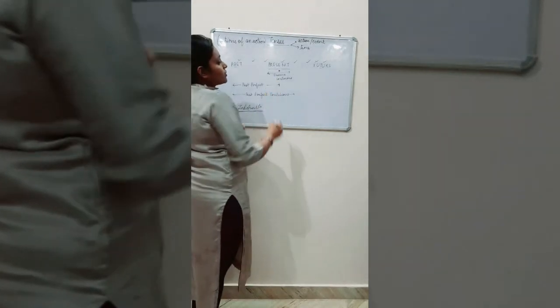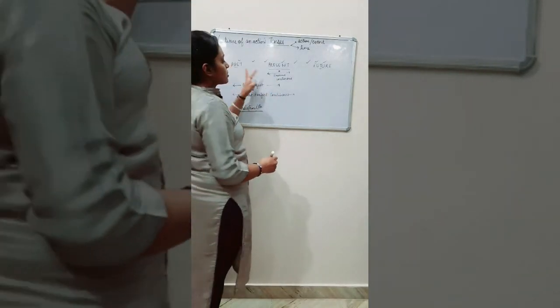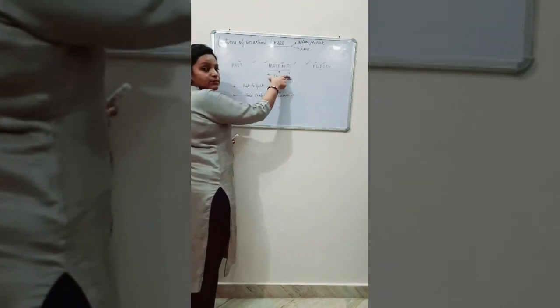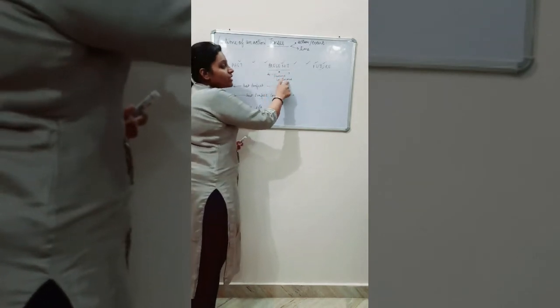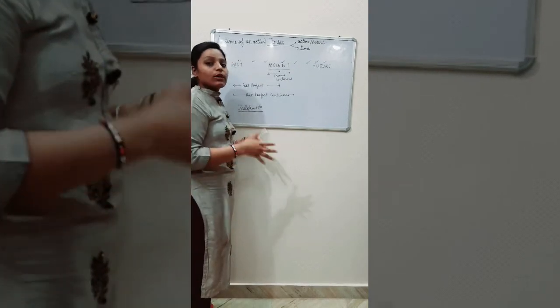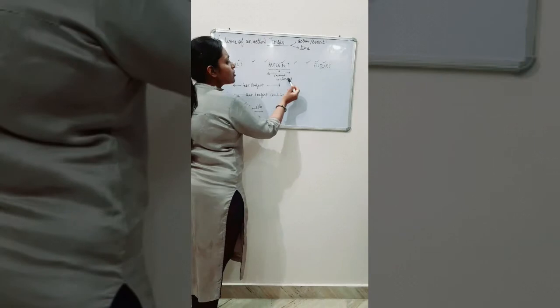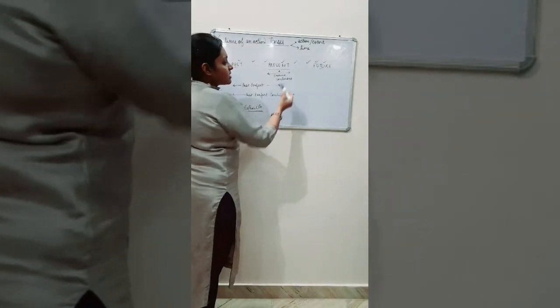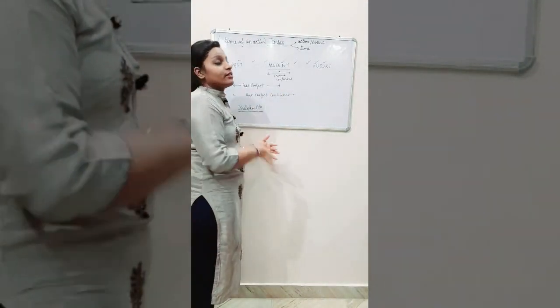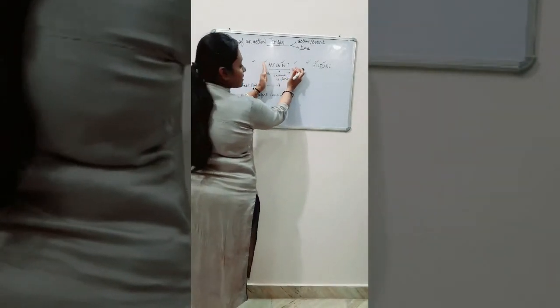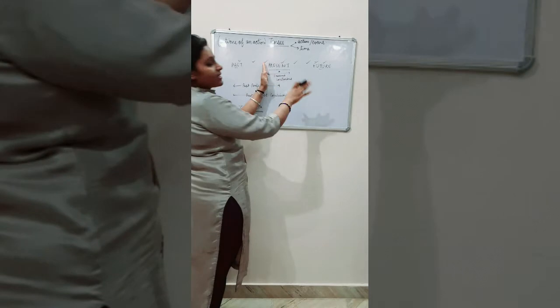The second one is present continuous. Present continuous started in present and is continuing in present, which is going on, like I am teaching. So present continuous is a tense in which the action is going on right now, in present. It has a time slot: started in present and still going on in present.